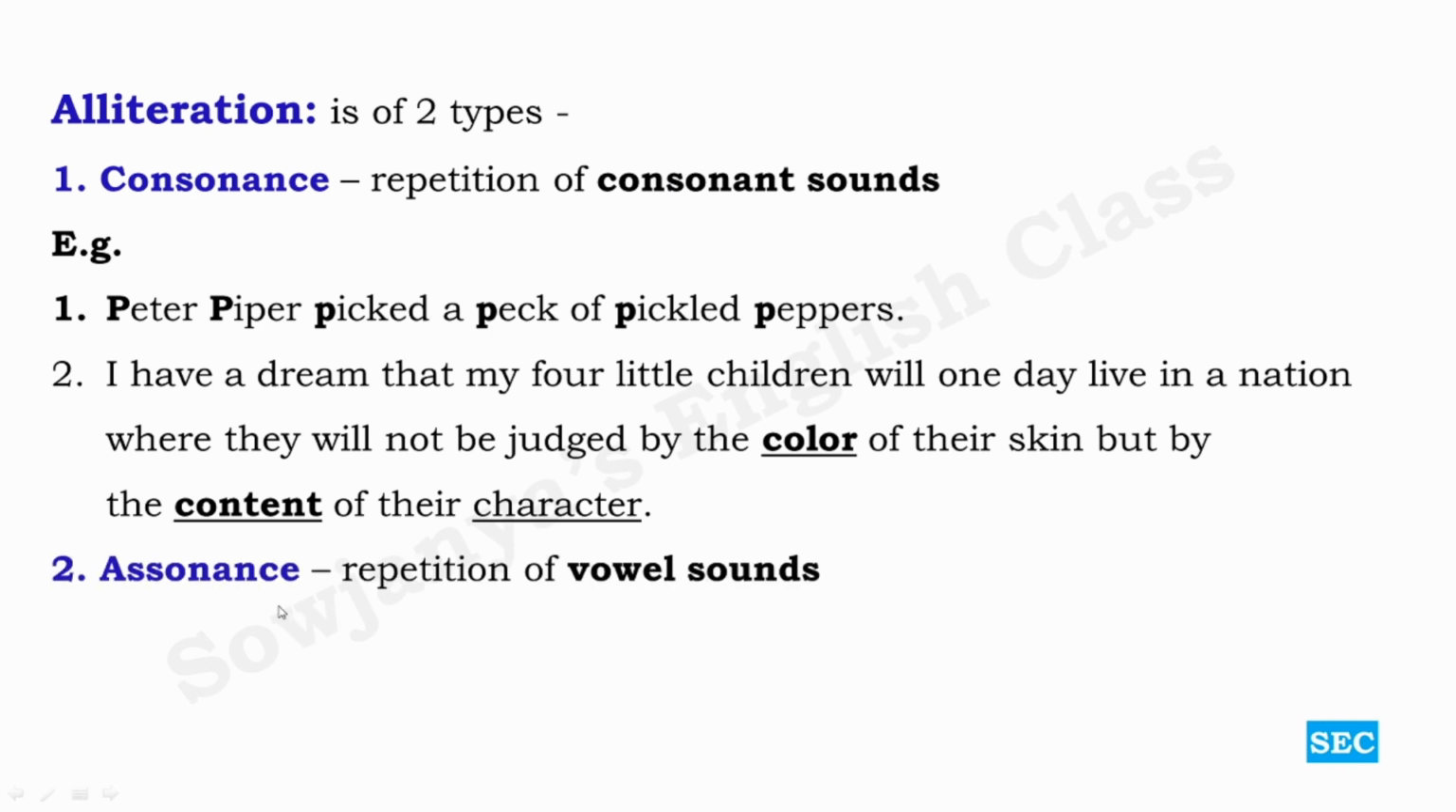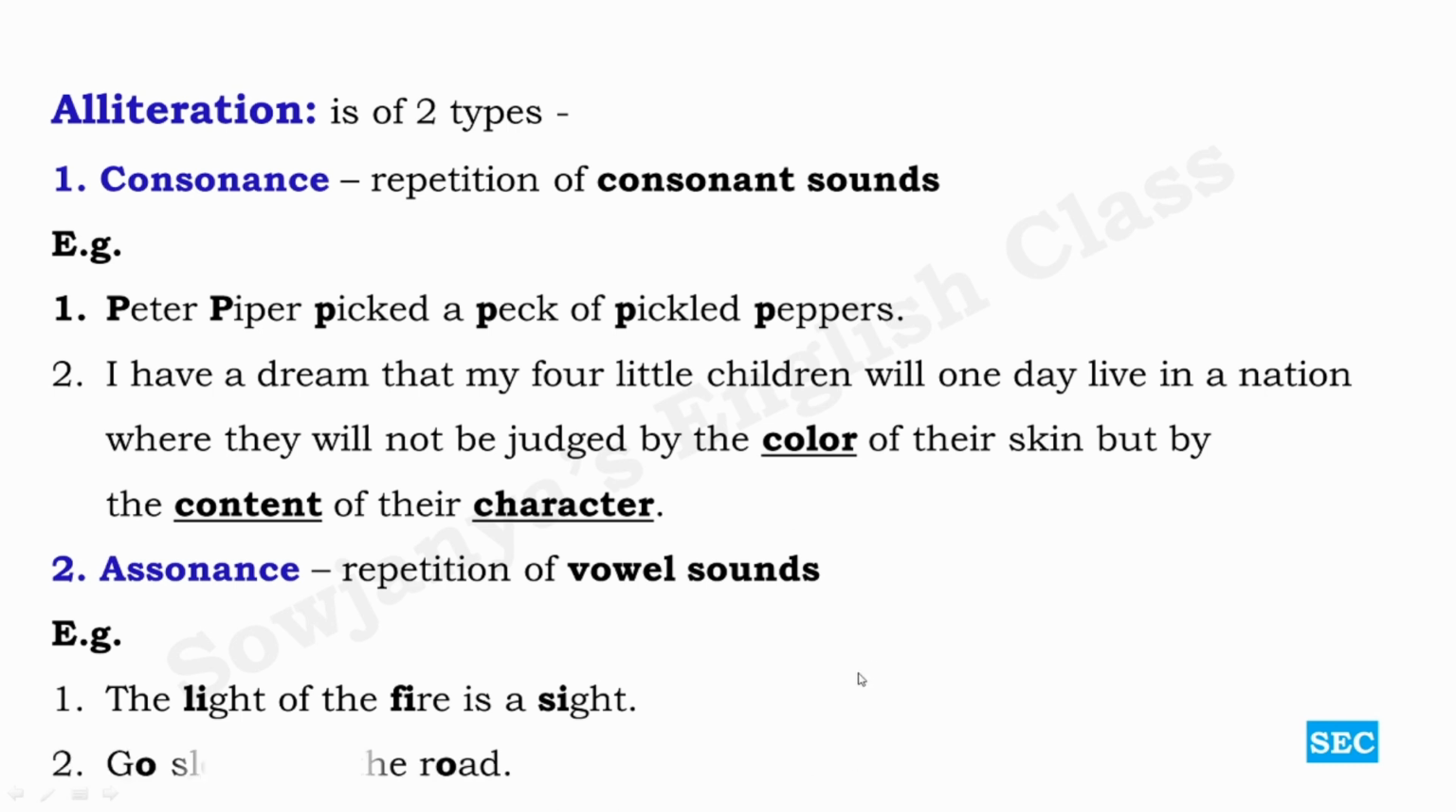And then comes assonance. Assonance is repetition of vowel sounds. Consonants, consonant sounds, assonance, vowel sounds. The light of the fire is a sight. Light of the fire. So here light, fire, sight. All of them are making I sound. Okay. And I sound is nothing but a vowel sound. And then go slow over the road. So here A, E, I, O, U. O sound is repeated over here. Okay. So that is what is assonance. Repetition of vowel sounds. What is consonants? Repetition of consonant sounds. Okay. These are all parts of alliteration.